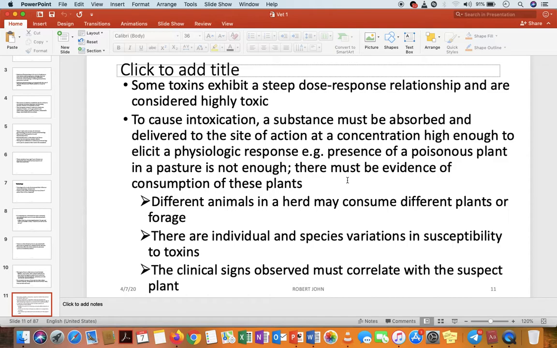Because that physiological response is the one that will tell us the animal is intoxicated. If there is no physiological response, we will never know, or it will not be encountered as intoxication, or the animal is not intoxicated because you cannot see the physiological response. So that substance which we consider to be a toxin has to provide intoxication if it elicits a physiological response. Let me explain like this.